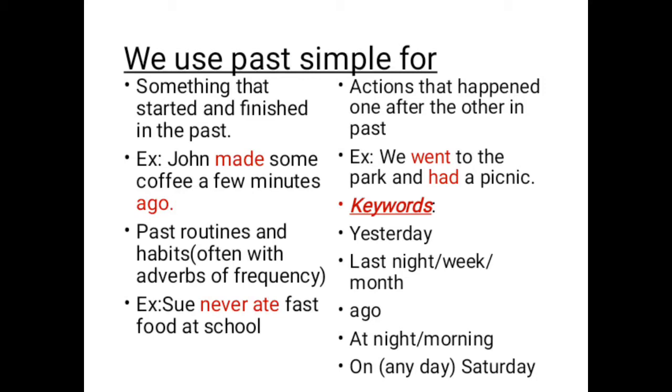The third usage of past simple: actions that happened one after the other in the past. For example, we went to the park and had a picnic. So the first action is went to the park and the second is had a picnic.